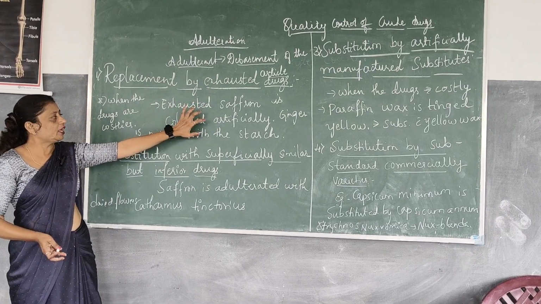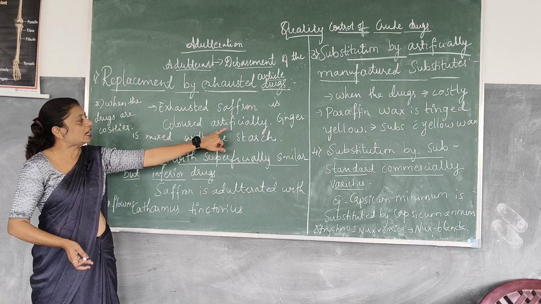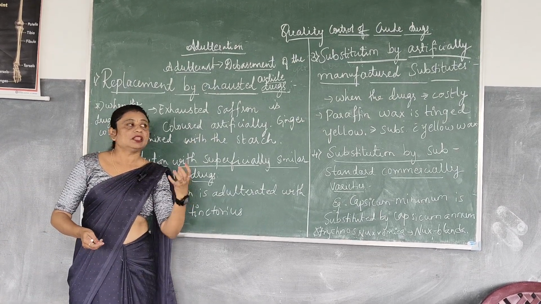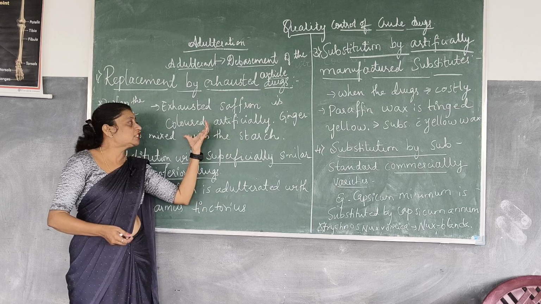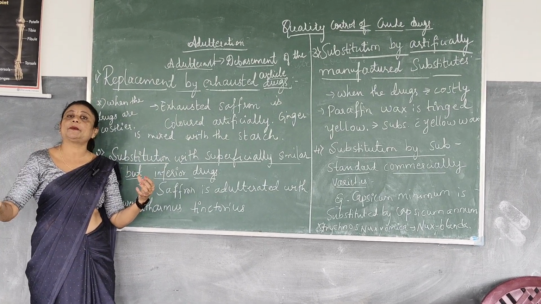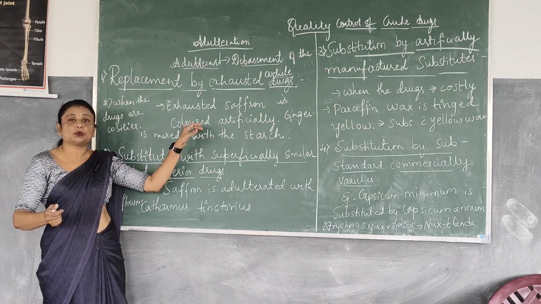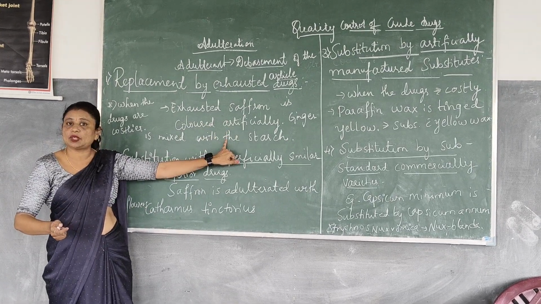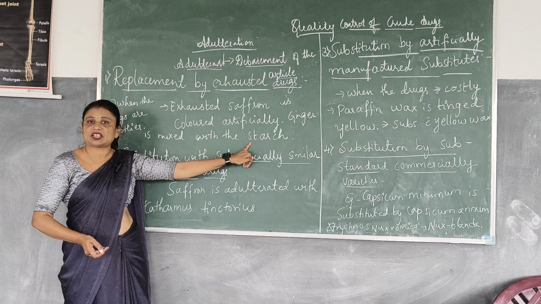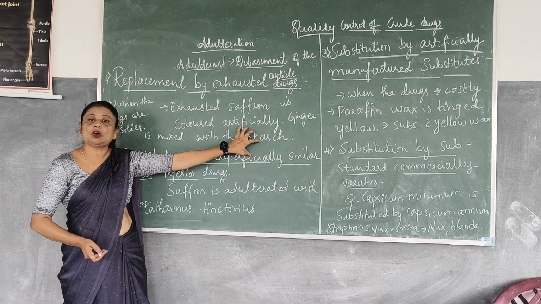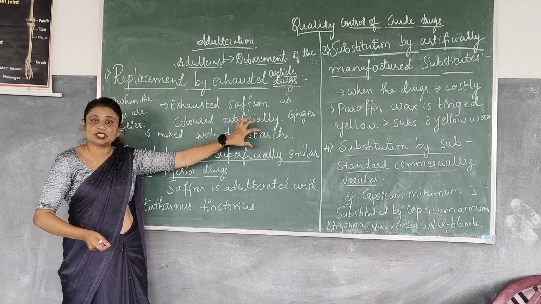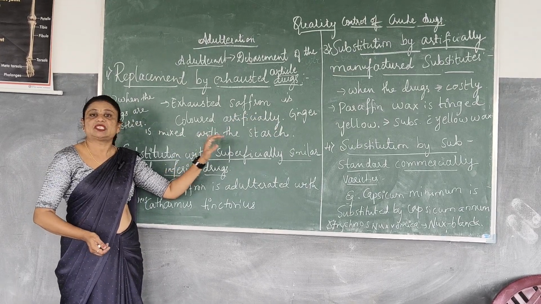For example, take exhausted saffron that is colored artificially. Saffron is of high cost, so it is mixed with artificially colored material, meaning color which is artificially prepared in the industries, and that is mixed with the original saffron and sent to the market. The other example is ginger, which is mixed with starch. Starch will also be a buff color and the ginger will also be buff color. So the original ginger will be mixed with the starch.